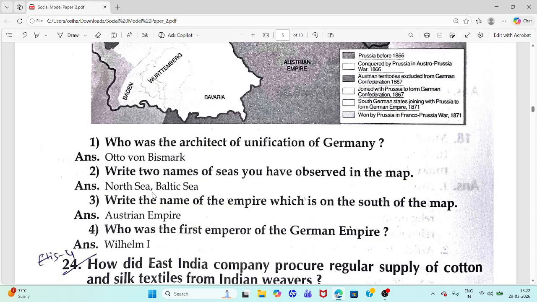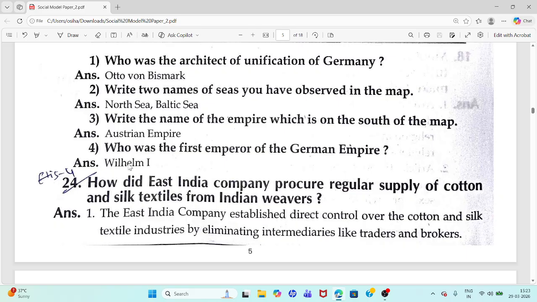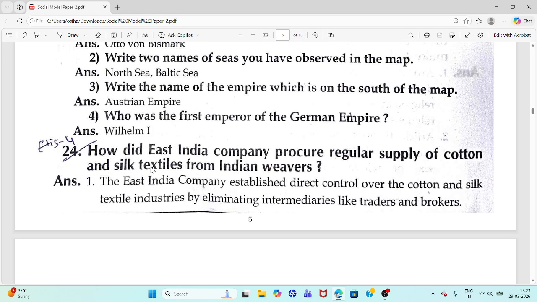Answer, North Sea, Baltic Sea. Third question, write the name of the empire which is on the south of the map. Austrian Empire. Fourth question, who was the first emperor of the German Empire? Wilhelm I.